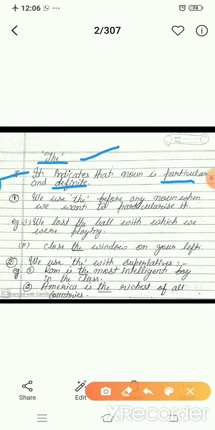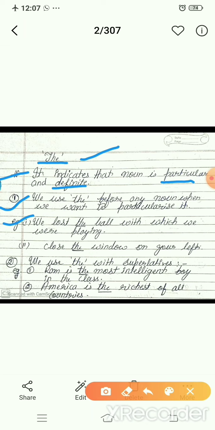How? I will explain it with the help of some examples. Firstly, we use the before any noun when we want to particularize it. It means in which situation we will use the article. We use the article before the noun if we are going to particularize that. It means if we are talking about any specific thing. How? It will be clear to all of you with the help of example.